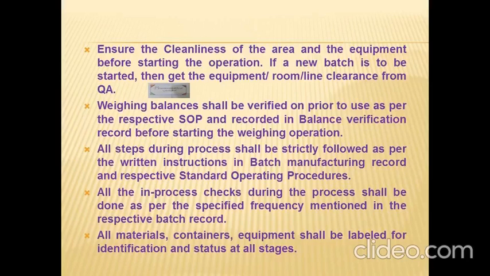All steps during the process shall be strictly followed as per the written instructions in the batch manufacturing record and respective standard operating procedures. All the in-process checks during the process shall be done as per the specified frequency mentioned in the respective batch records. All the materials, containers, and equipment shall be labeled for identification and status at all stages.